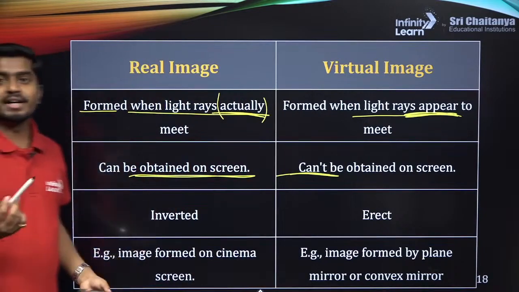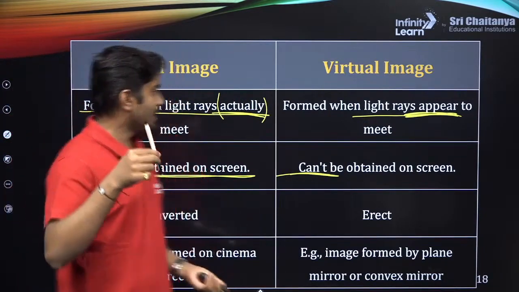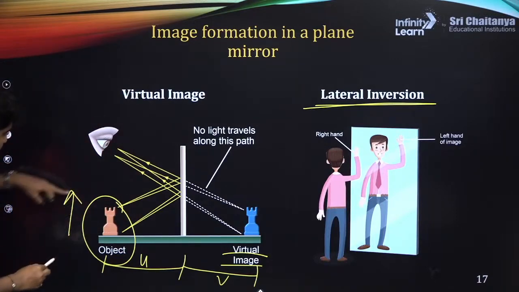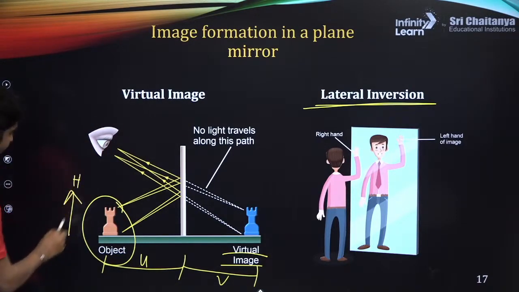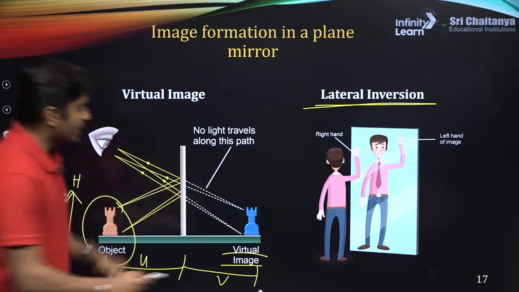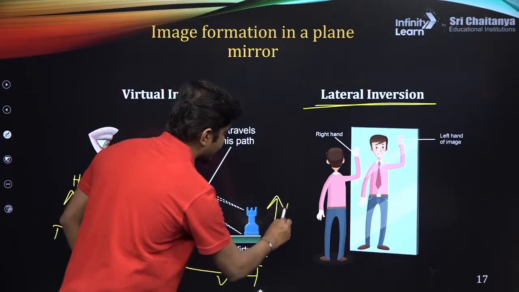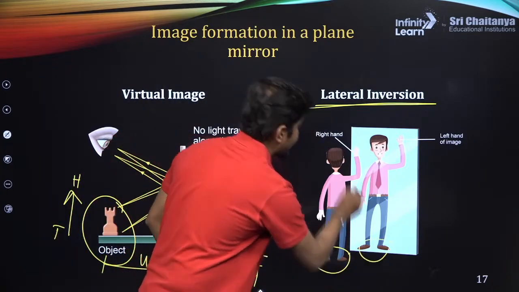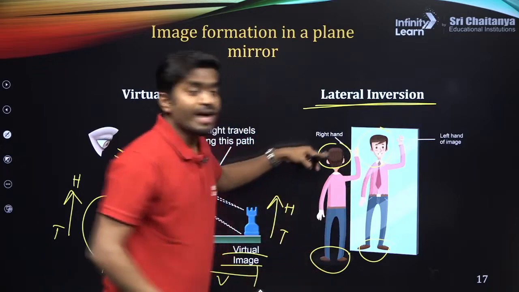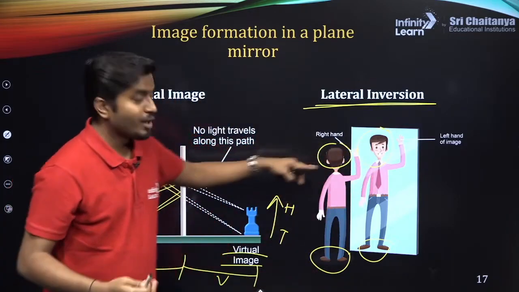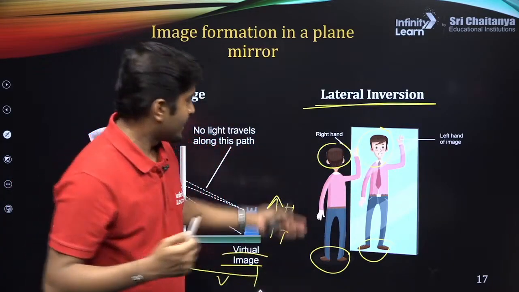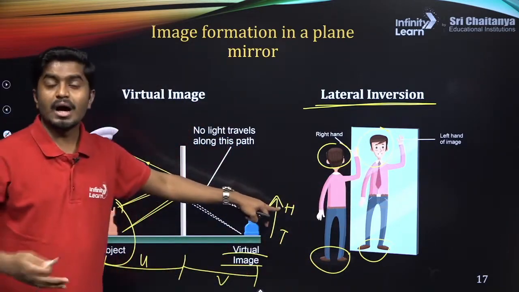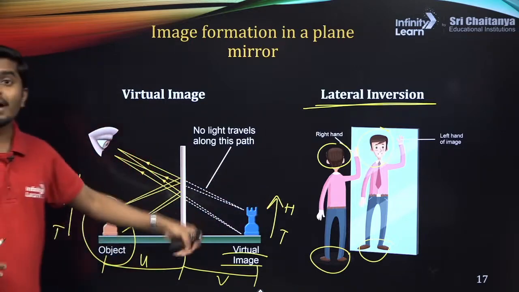Real images are inverted. What is inverted? Let's say you see the object, there is a head and there is a tail. For the image, if it is like this, with head and tail, legs and legs, head and head, then it is called an erect image, an erect or upright image.